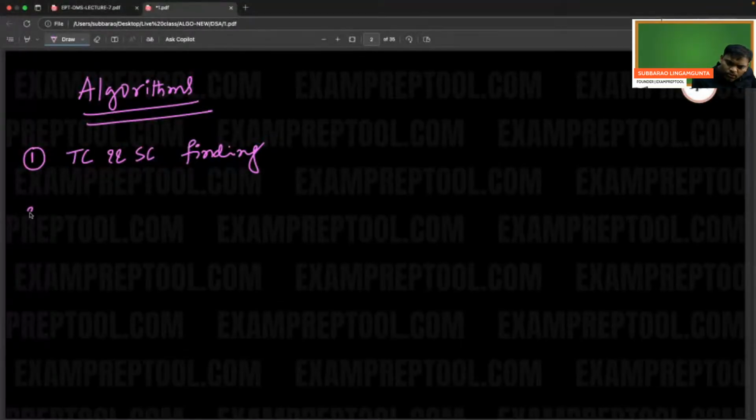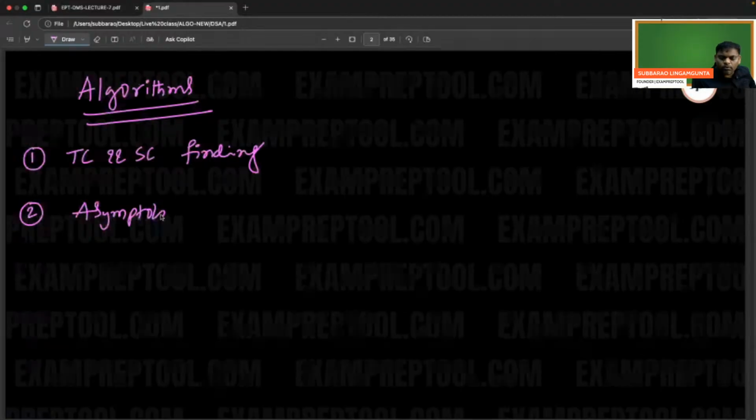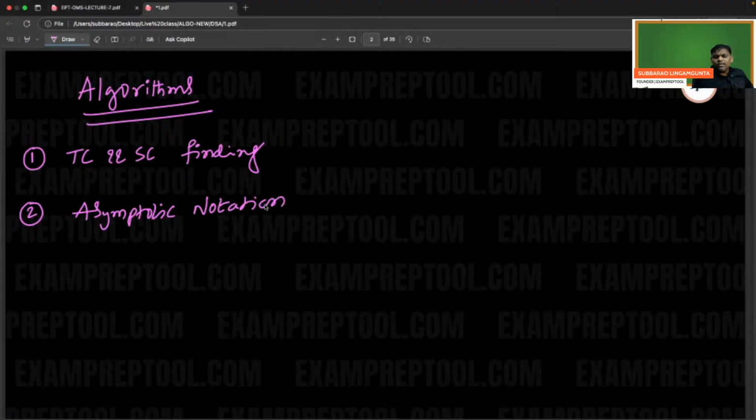The second topic is asymptotic notation. In algorithm, most of the time we will use this notation, because everywhere asymptotic notation is needed.